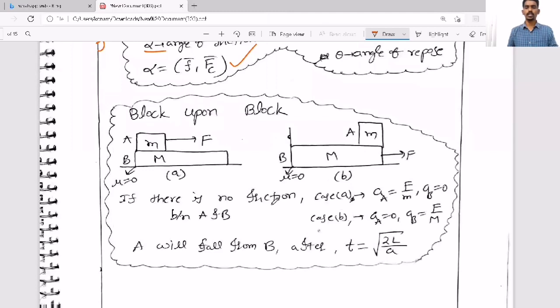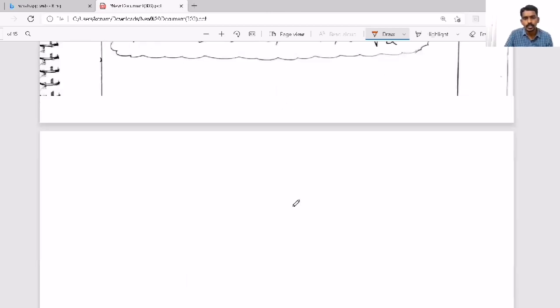Block upon block. So just remember the formulas in this case. That is, when there is a block upon block, first consider the lower block as capital M and the upper block as small m, and they can give the question in such a way that there is a force acting either on the upper block or on the lower block. So here is how the questions will come.